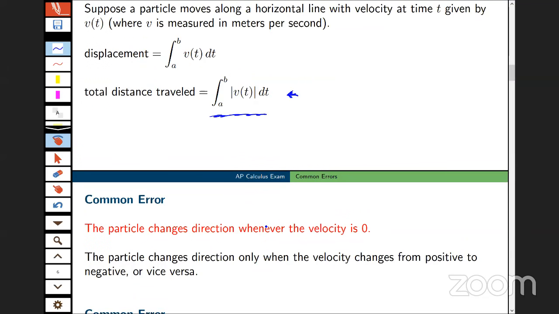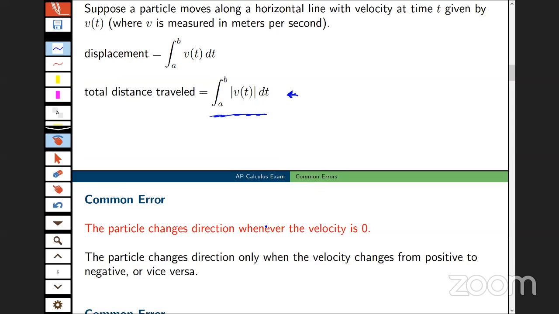Great. So this is a common error, and that is that the particle changes direction wherever the velocity is 0. A common question in particle motion problems is, for example, here's the position function, or here's the velocity function, or even the acceleration function. Find out where the particle changes direction over a certain time period. And students will often find where the velocity is 0 and say, well, okay, that's where it changes direction. And of course, that's not true.